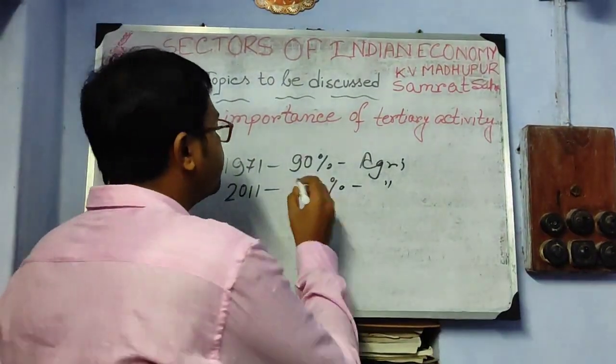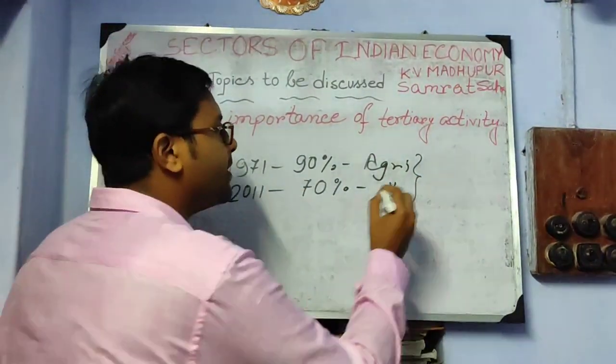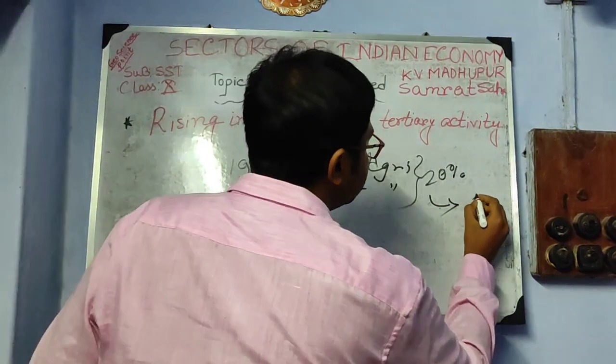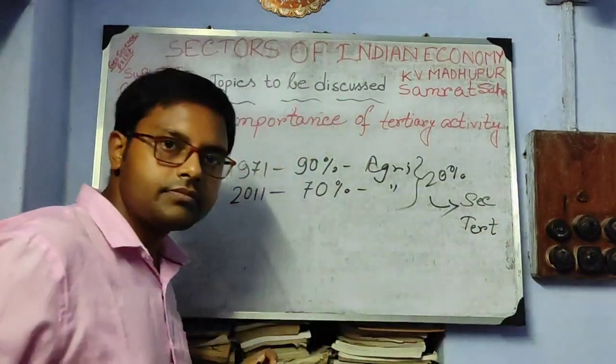So that means where is the rest 20%? That particular 20% has moved into the secondary sector and tertiary sector.